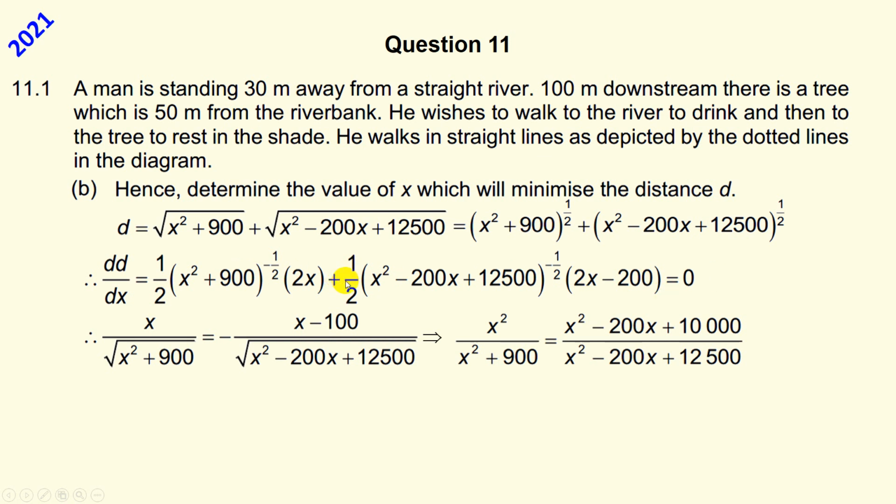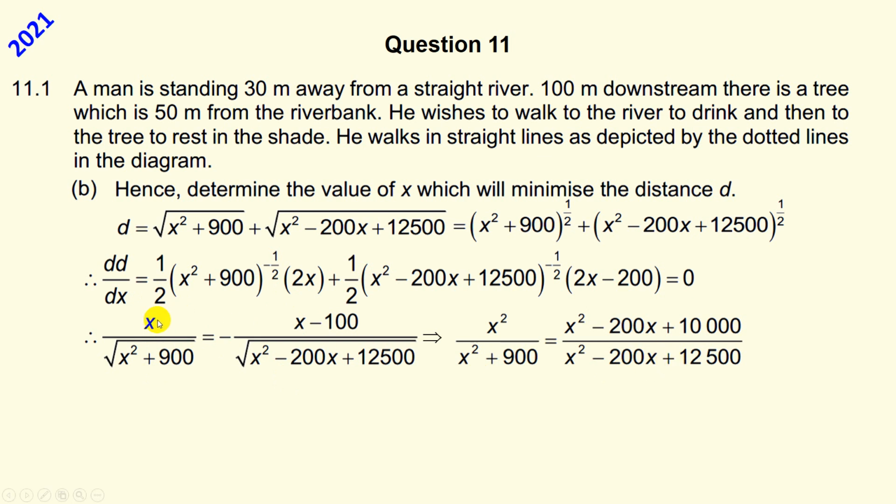I'm now solving for x, so I move this whole term to the other side. I've written it back with that as a square root underneath, and half of 2x minus 200 is x minus 100. I've written that as a square root below, and half of 2x is x. Now I've squared both sides in order to get rid of the square root signs.